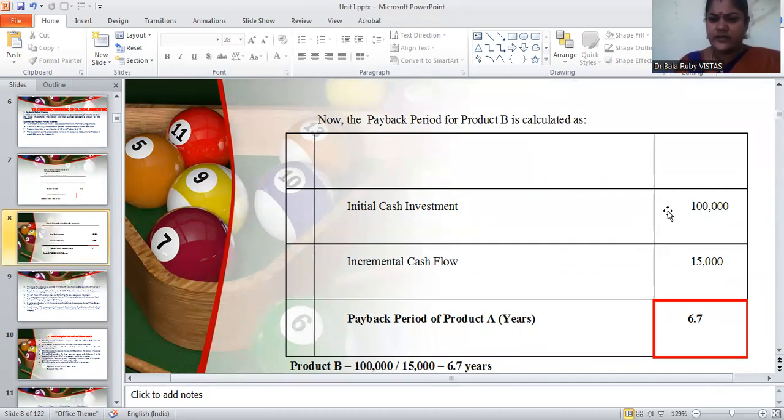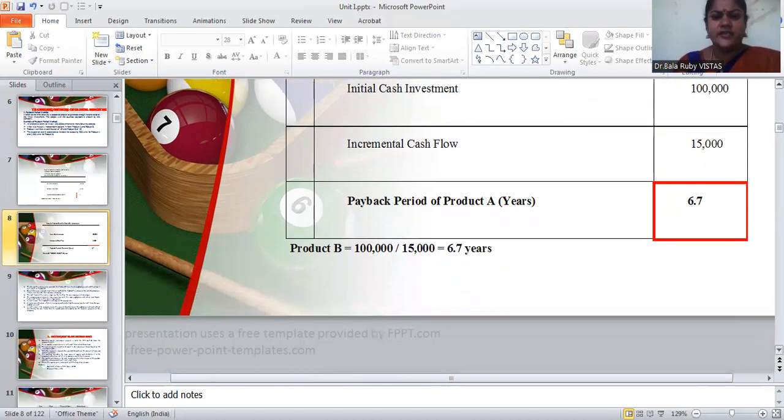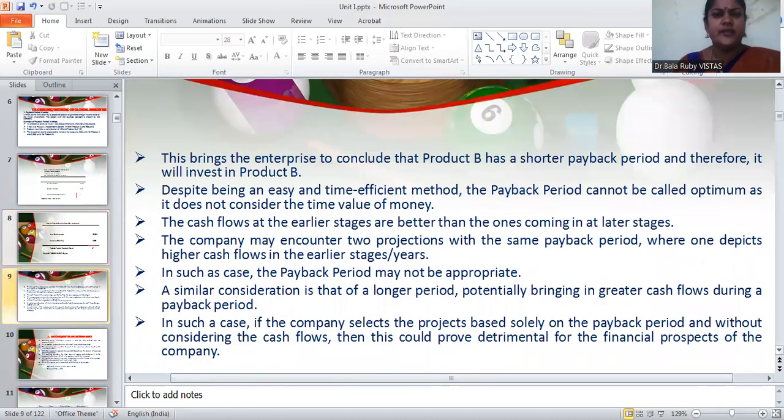So 1 lakh divided by 15,000 is equal to 6.7 years. So the payback period for product B is 6.7 years. Like that, we have calculated the payback period for product A as well as product B.